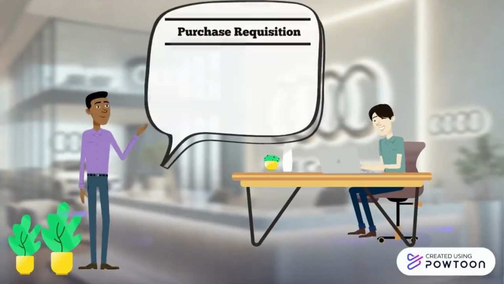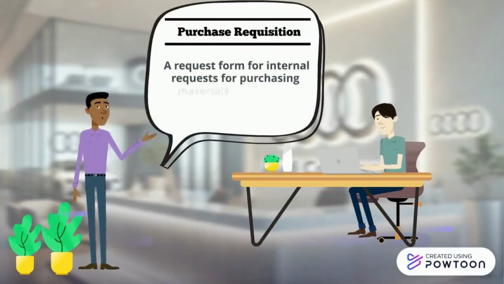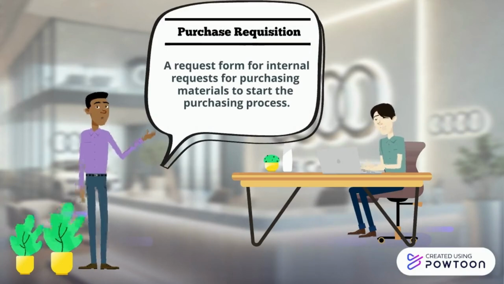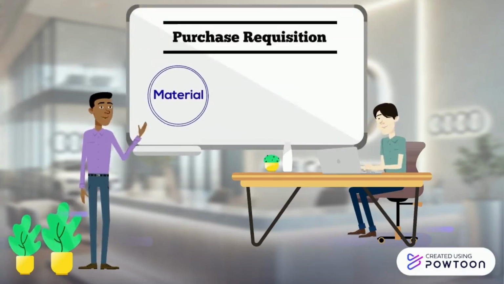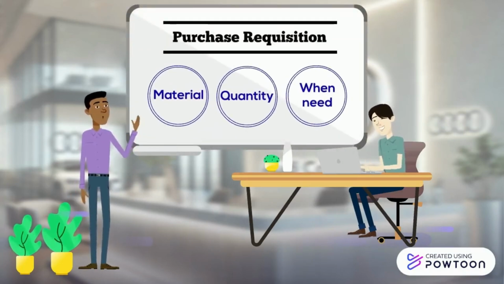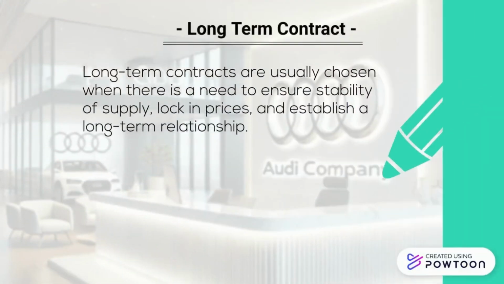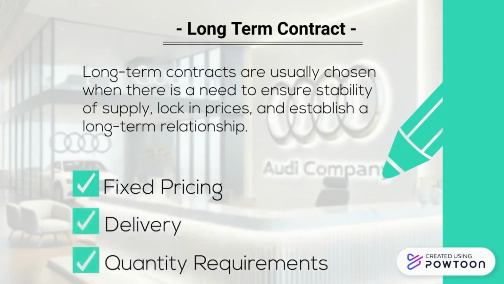Hi, I was the one in charge of you during this period. Let's start learning. Purchase requisition is a request form for internal requests for purchasing materials to start the purchasing process. In purchase requisition, the main content is the materials, quantities, and times needed by the engineering department to make the car. Long-term contracts are often chosen when there is a need to ensure stability of supply, lock in prices, and build long-term relationships. So in order to achieve better margins, Audi also signs long-term contracts with trusted suppliers.